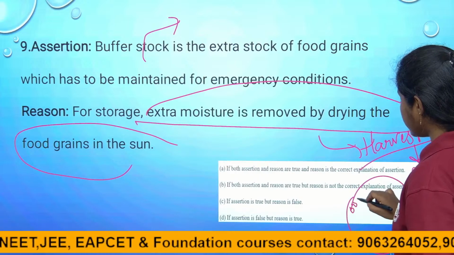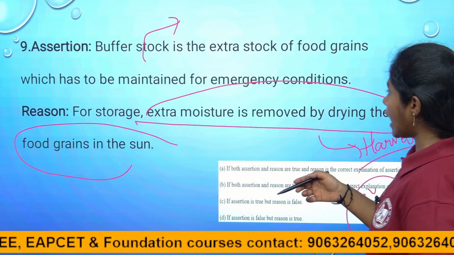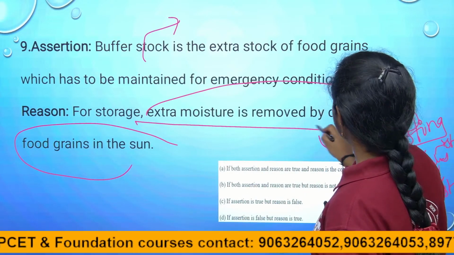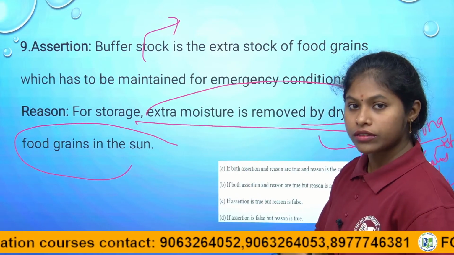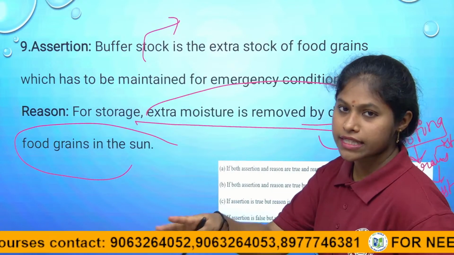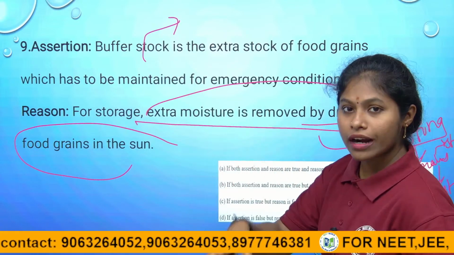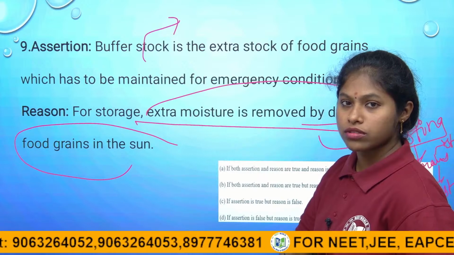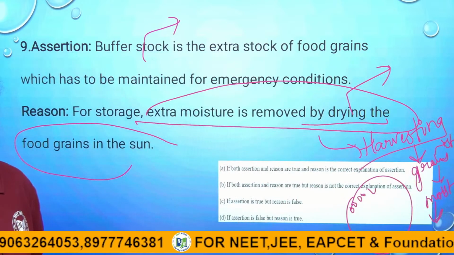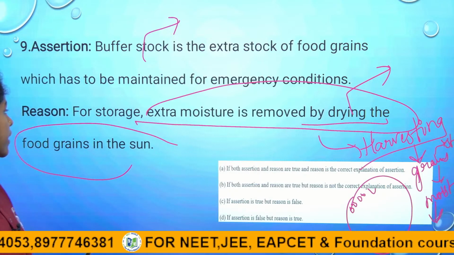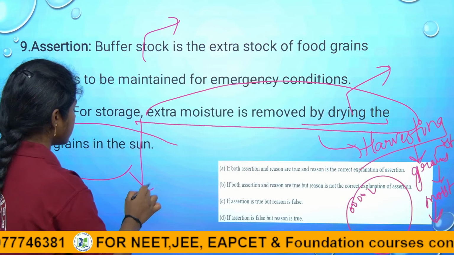So further they have to do some drying processes. Before stocking the grains, they need to dry the grains in the sun, thereby the moisture content in the grains will be reduced. Then the grains are eligible for storage, but here they have given the storage method.